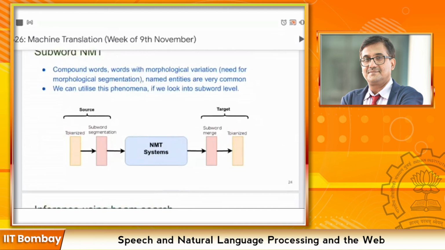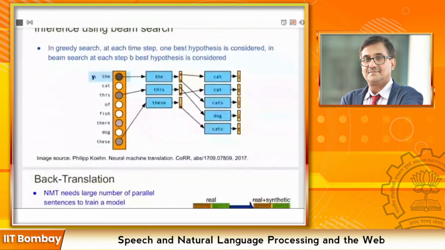Thank you. Okay, so could you explain the diagram given on the beam search slide? Yeah, so what beam search basically does is that at each step we take the top-n translations for each word to be predicted, and at each stage we do the same.